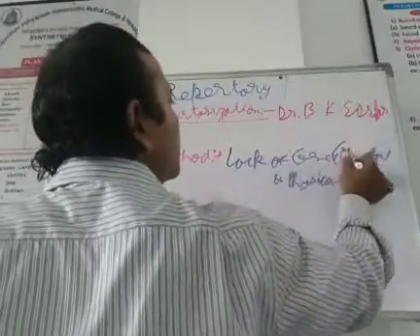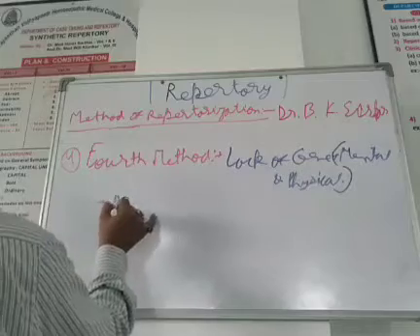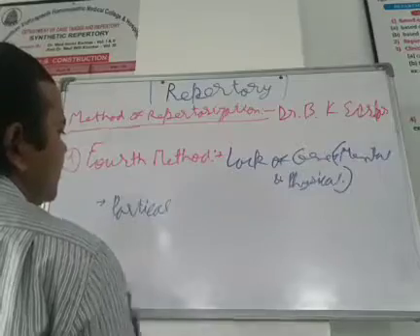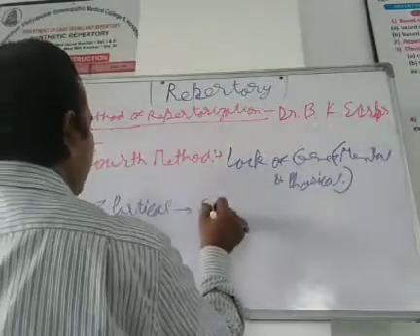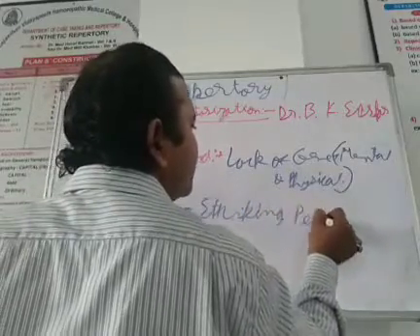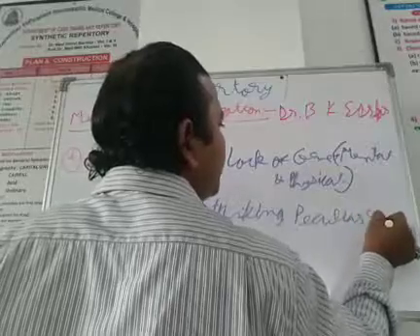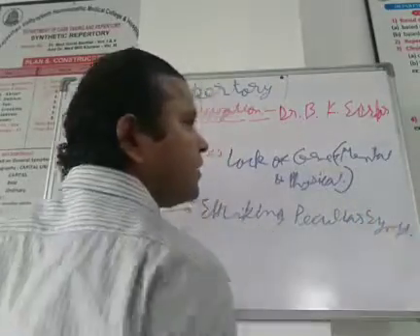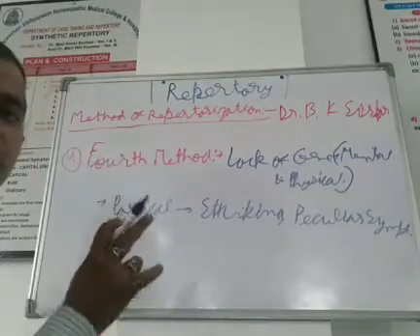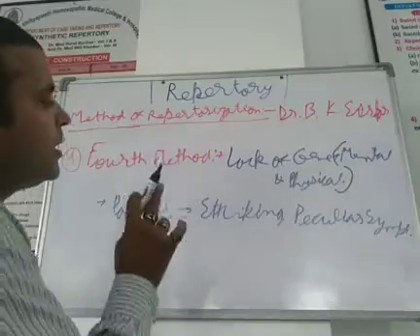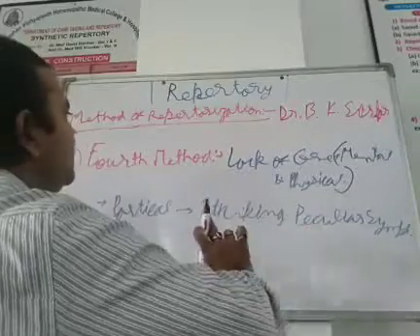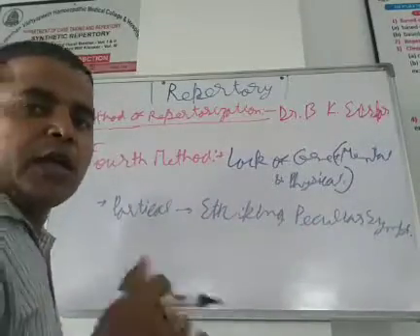So lack of general will lead to particular or striking, peculiar symptoms. So a case which has a lack of general, may be mental, may be physical, but has particular or striking, peculiar symptoms. So this will be the fourth method of repertorization.